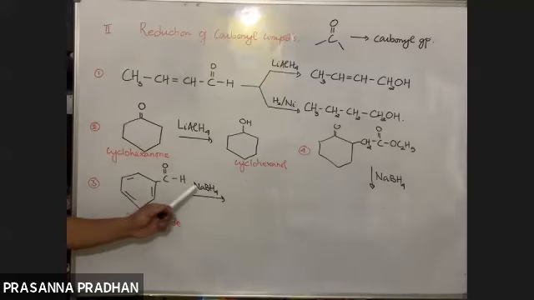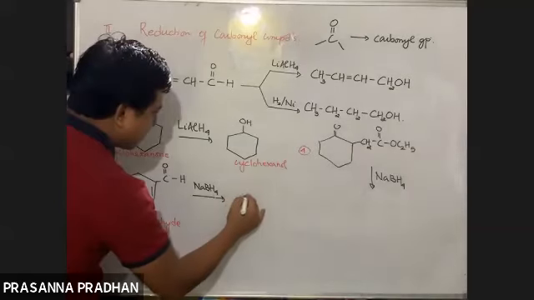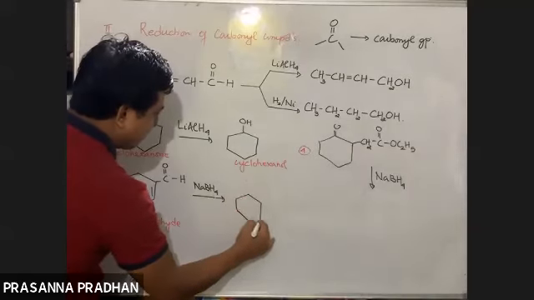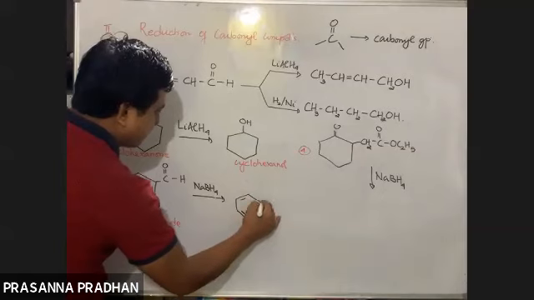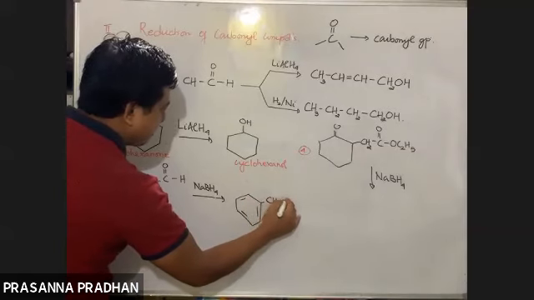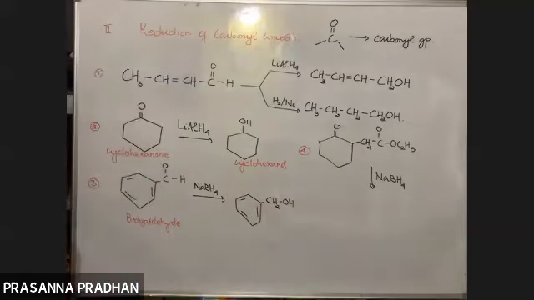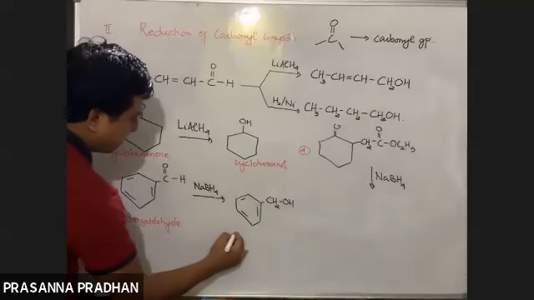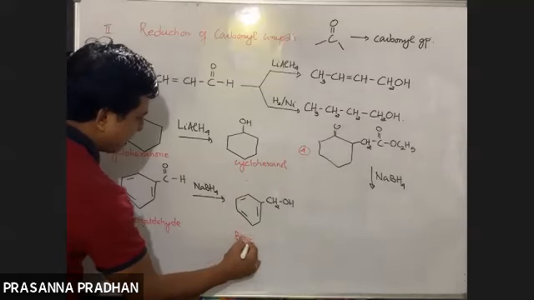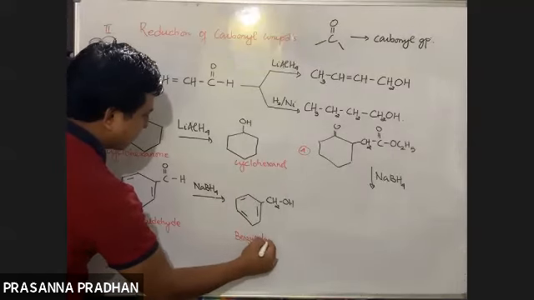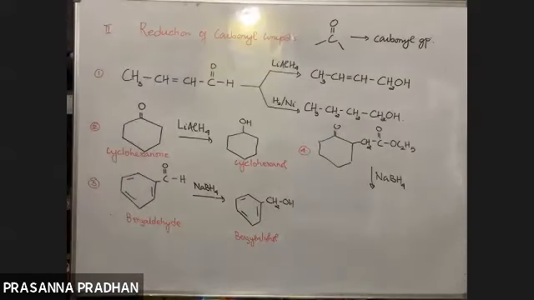Yes, I have a CHO group, reducing agent. The CHO group will get reduced to what? CHO will get reduced to again CH2OH. What is the name of this alcohol? Benzyl alcohol. Very good, excellent. I have a benzyl group out here. Okay, good. Benzyl alcohol.